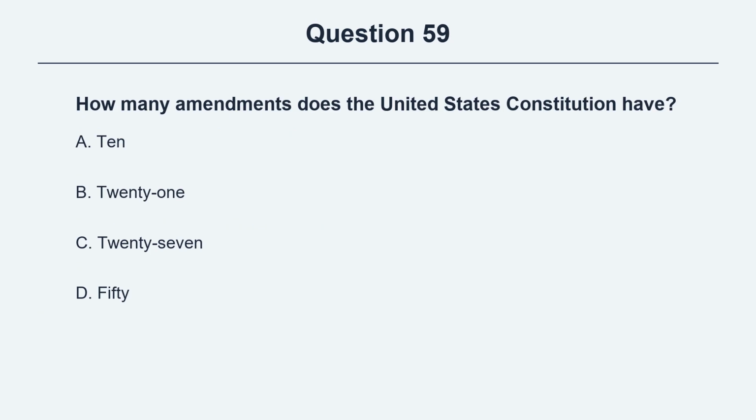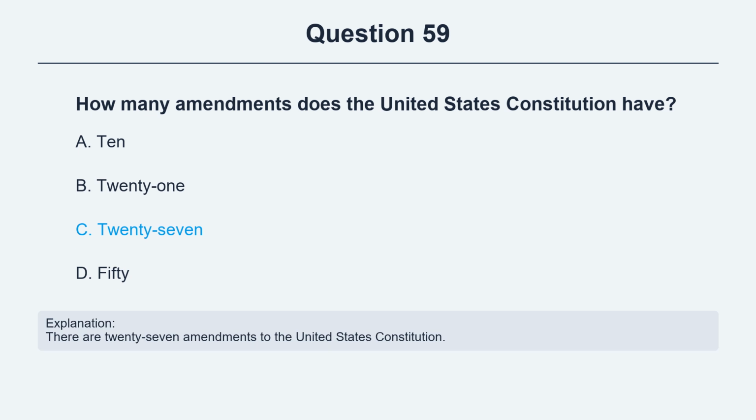Question 59. How many amendments does the United States Constitution have? Option A, 10. Option B, 21. Option C, 27. Option D, 50. The correct answer is option C, 27. Explanation. There are 27 amendments to the United States Constitution.